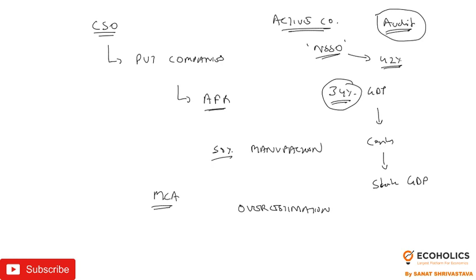So this is also creating a problem. Another defect in the MCA data is that it has the headquarter location of the company but not the location of their production unit or the industry. That is one of the faults in the MCA data that they are providing in the public domain.